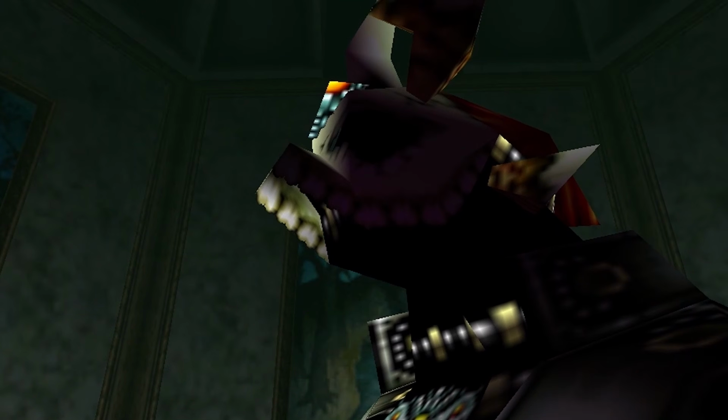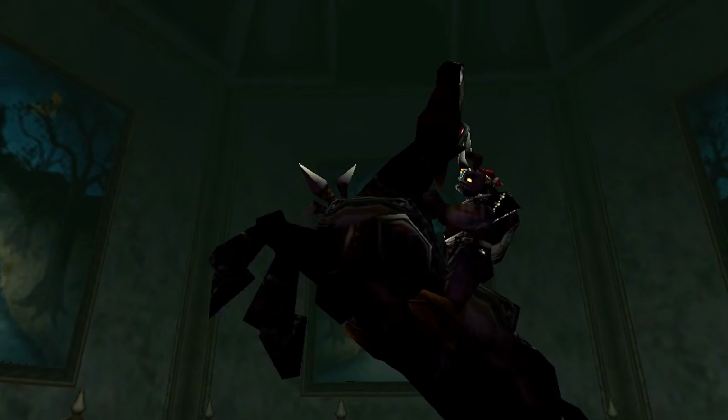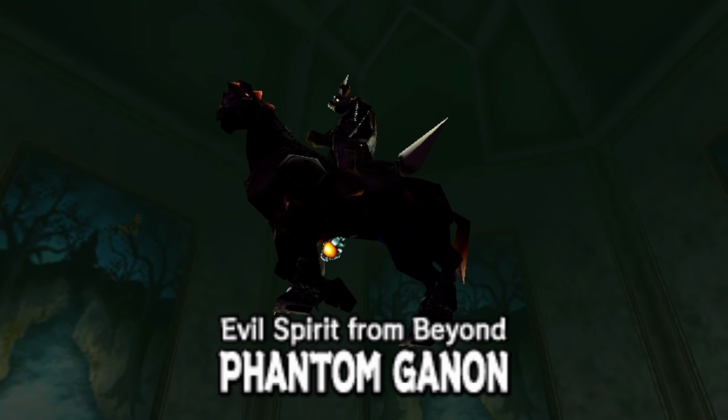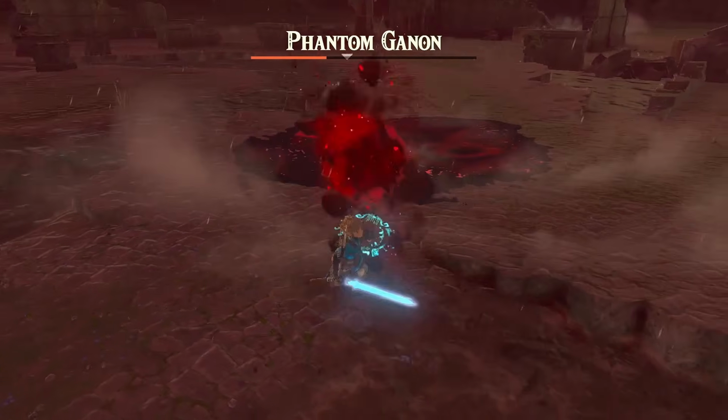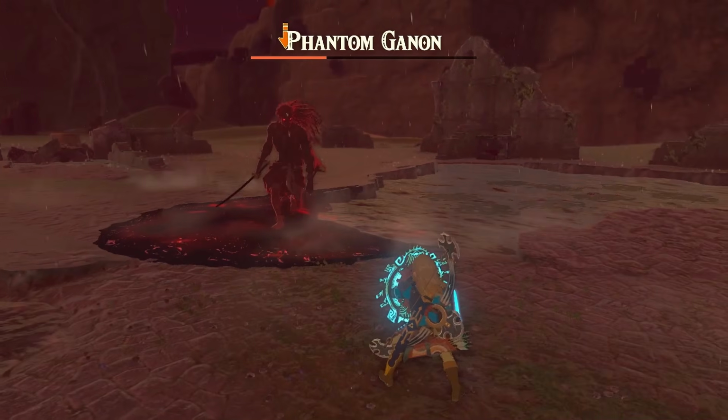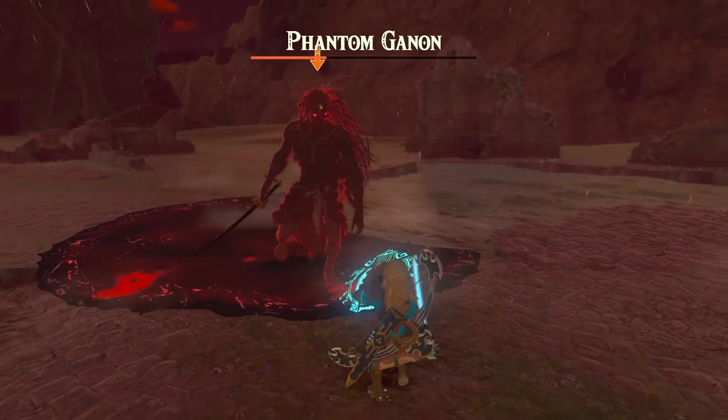This brings me to the changed armor, the Evil Spirit set. Originally called the Phantom Ganon set, this armor shares the appearance of Phantom Ganon from Ocarina of Time, who is a doppelganger and minion of Ganondorf. Phantom Ganon does appear in Tears of the Kingdom, retaining its role as Ganondorf's minion and matching his appearance. Because of this, the confusion logic could still be valid, but only for the name.